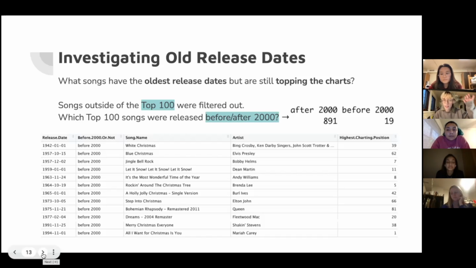I filtered out anything outside of the top 100 because I just wanted to look at that smaller set. For all of the songs in this data set you're looking at right now, I added a new column that said before or after 2000. So you can see for each song, all of these are before 2000. In the top 100, there are 891 songs after 2000 and only 19 before 2000. So I thought this was really interesting.